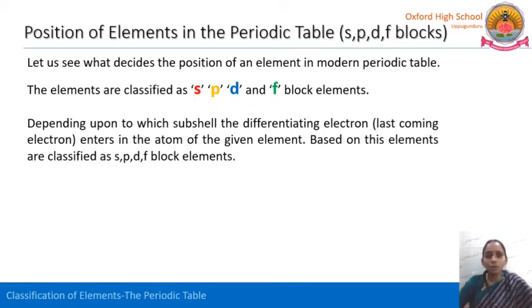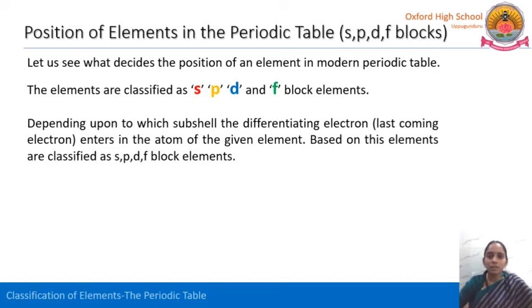It depends upon which subshell the differentiating electron enters. The differentiating electron is nothing but the last electron that enters the atom of the given element. The major and most important thing is the differentiating electron. It decides which block the element has to go and sit in.